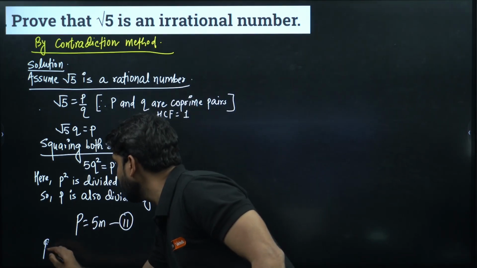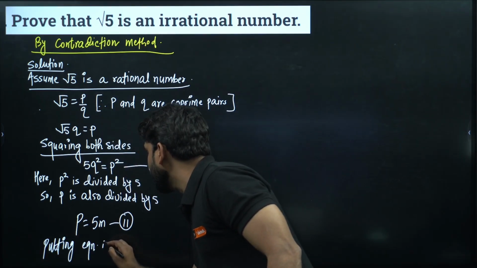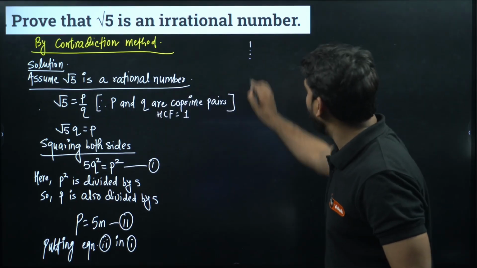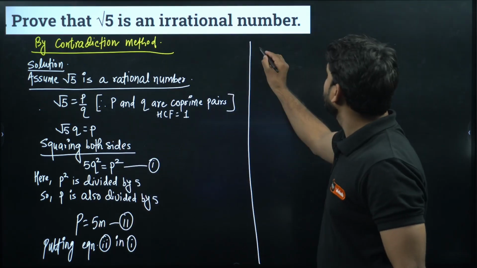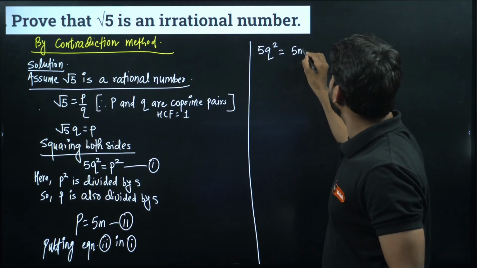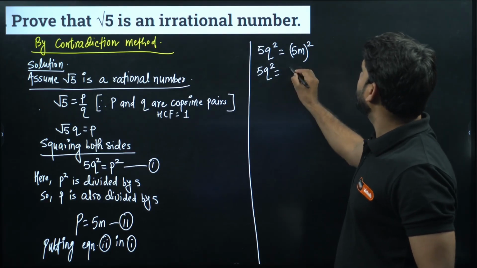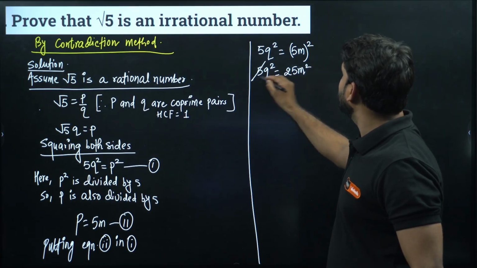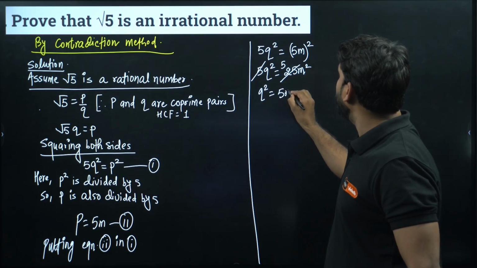So putting equation 2 in 1, what will be the scenario? This P will be replaced by 5m. So 5q square will be equal to P, and at the place of P we put 5m whole square. This is 5q square, and here 5 square will be 25, and m square stays m square. Now this 5 will cancel with 25 by 5 times. So q square is equal to 5m square.